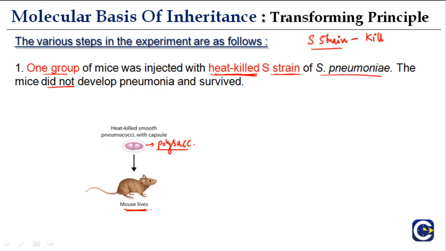Mice did not die because the factor in the S strain that was capable of killing the mouse has been heat-killed. It's a bit confusing, but in general, if it is a normal S strain, it will kill the mice because they will develop pneumonia. However, in this particular group, the mice were injected with heat-killed S strain, so the transforming principle required to cause pneumonia was not present and the mice survived.